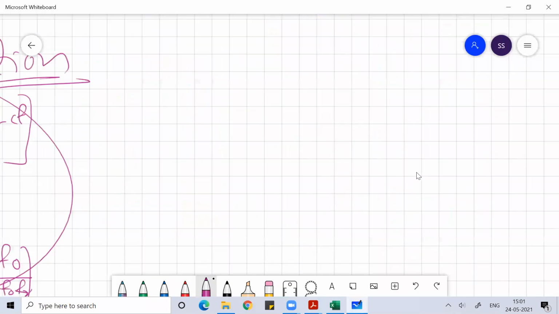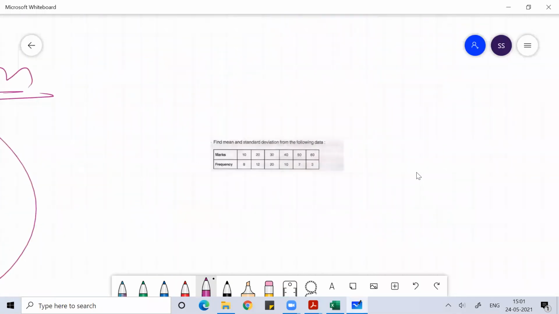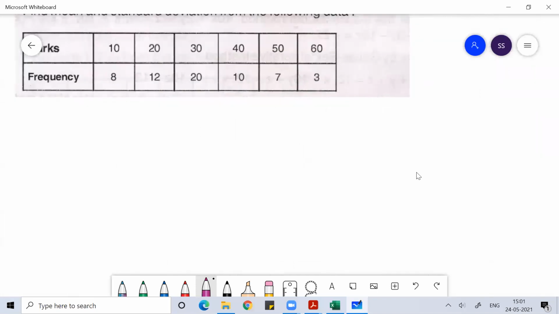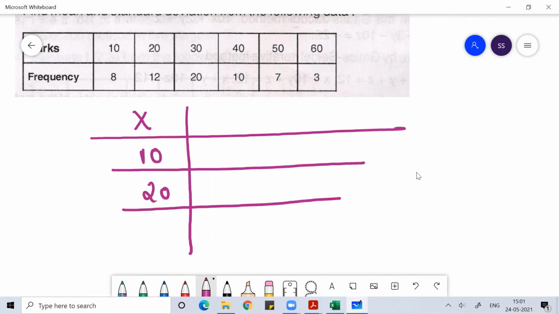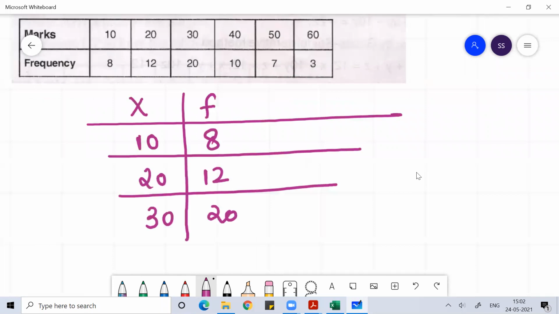When I have to find the mean, write marks. Marks means x. So this is 10, 20, 30, and the frequencies given are 8, 12, 20.